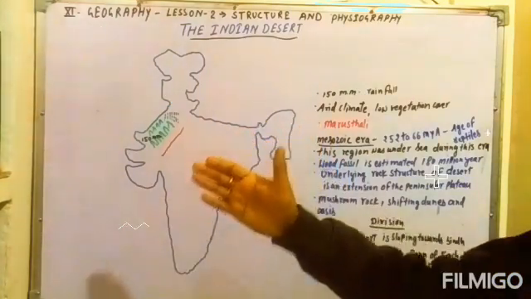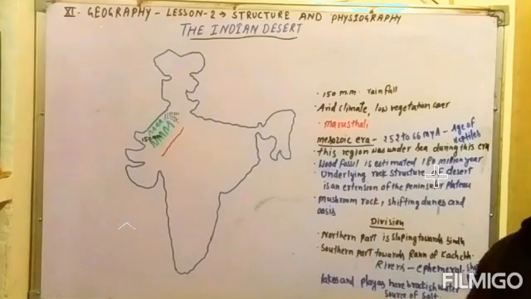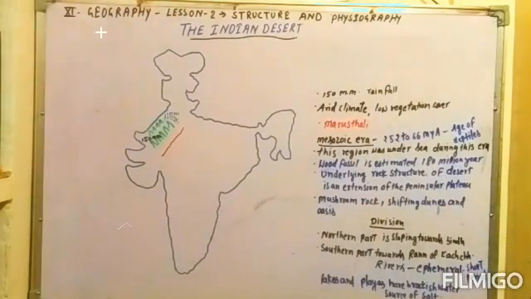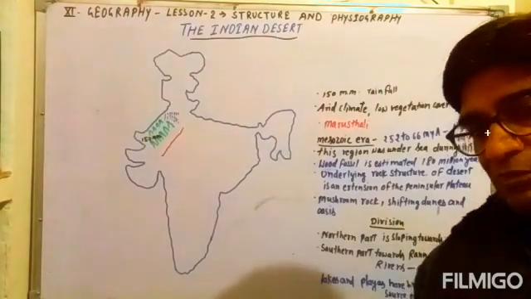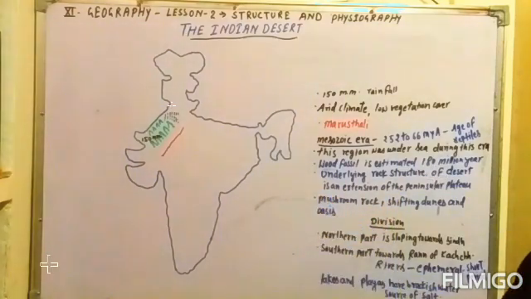So this is the expansion of the desert of India, and this region has a scarcity of rainfall. Merely 150 mm of rainfall is received here. The region receives little rain because the monsoon winds from the eastern part of India are diverted by the Himalayan mountains. The winds move towards the west. In this way, this region receives very little rainfall, and these winds carrying the rain have very little humidity.